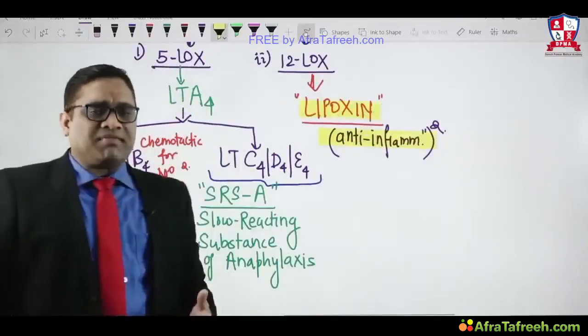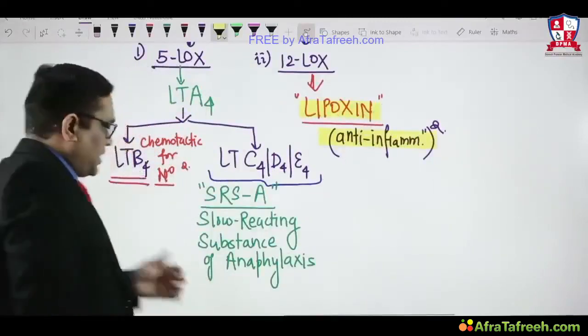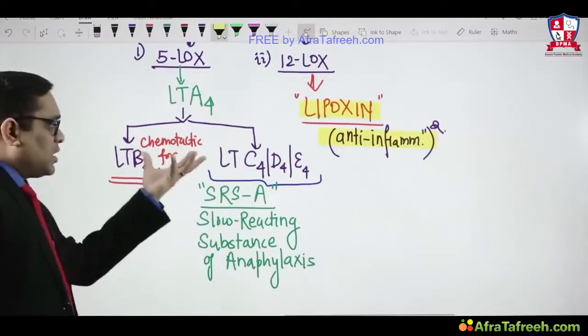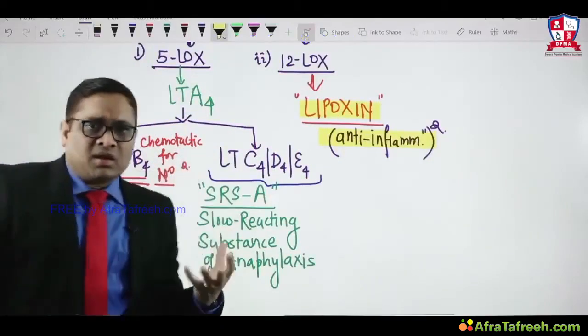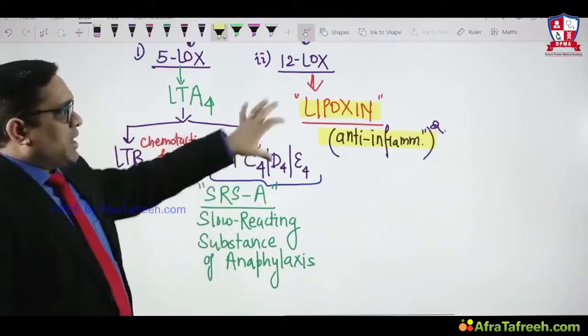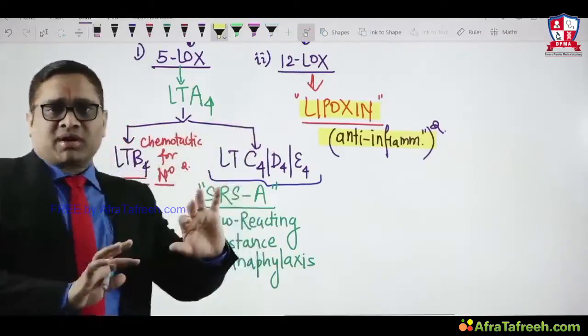So why is it anti-inflammatory? Leukotrienes are inflammatory. They are bringing neutrophils, meaning they are attracting inflammatory cells like neutrophils, right? In the same way, lipoxin will oppose the entry of the neutrophil.